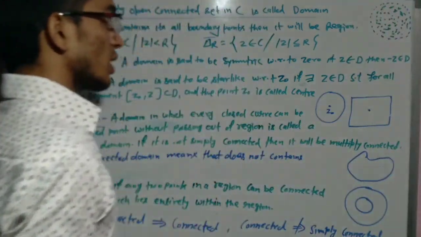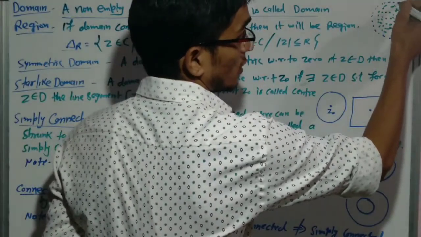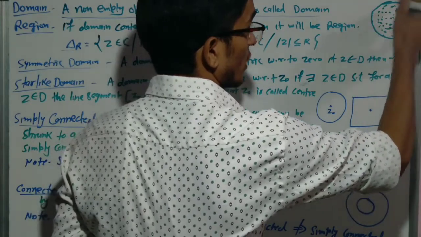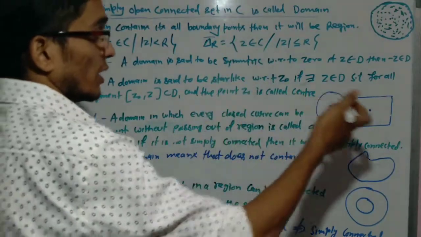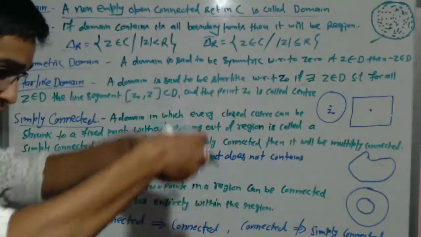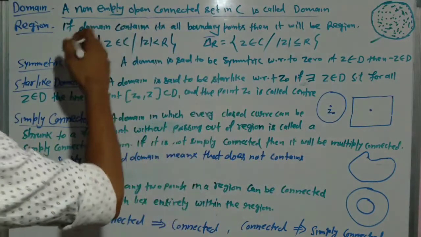So this is the region, but if we consider all boundary points in this, then it will be a region. If the domain consists of all boundary points, then it will be a region.